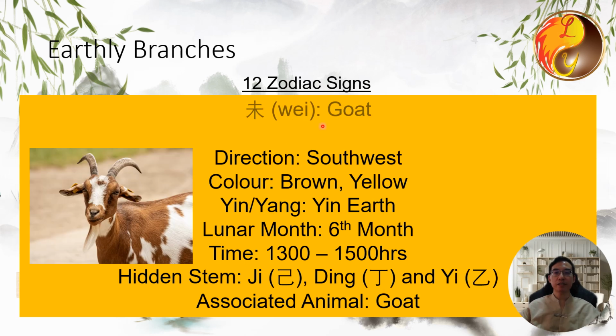Wei represents the goat. It is associated with earth, with the direction being southwest and the color yellow. It is yin earth. It corresponds to the 6th month of the lunar calendar, and its time is from 1 p.m. to 3 p.m. The hidden stems for Wei are: the primary stem is Ji, the middle stem is Ding, and the residual stem is Yi. The associated animal is the goat.